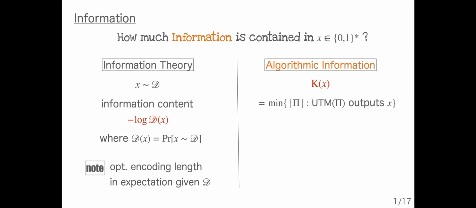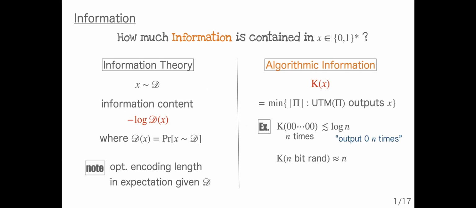But in algorithmic information, we can measure the information of a string X for each individual string, and it matches our intuition for information. For instance, the Kolmogorov complexity of n zeros is approximately at most log n, and the Kolmogorov complexity of n random bits is with high probability approximately n. And the information of the ith prime is at most the information about i plus information about the definition of prime.